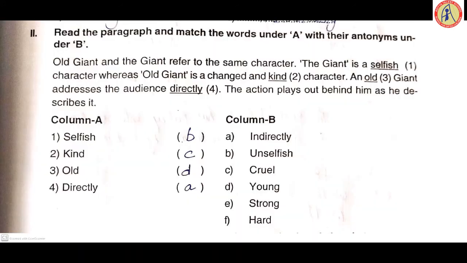Now second, read the paragraph and match the words under A with their antonyms under B. The old giant and the giant refer to the same character. The giant is a selfish character, whereas the old giant is a changed and kind character. And the old giant addresses the audience directly. The action plays out behind him as he describes it. Now, for the underlined words, we should write proper antonyms.